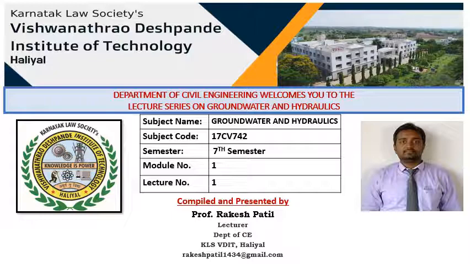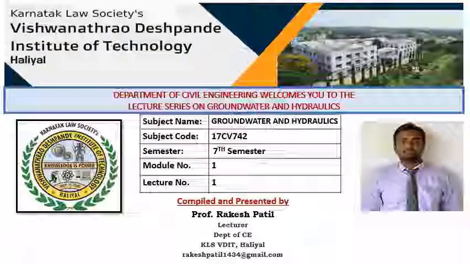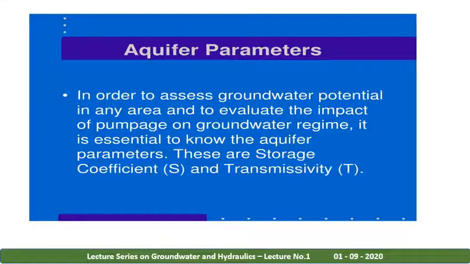So today we are going to discuss some of the basic parts of aquifers and the availability of water. So let's start with some of the basic concepts in today's classroom. Today we are going to discuss aquifer parameters.